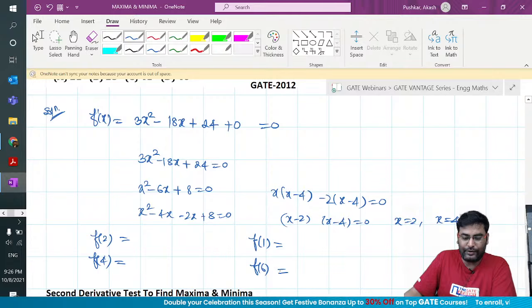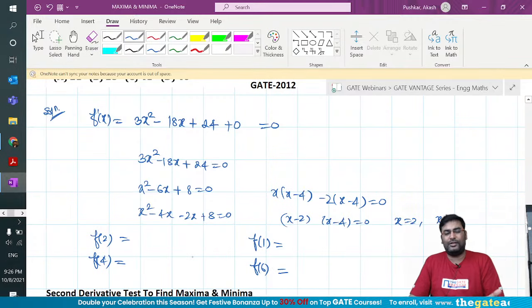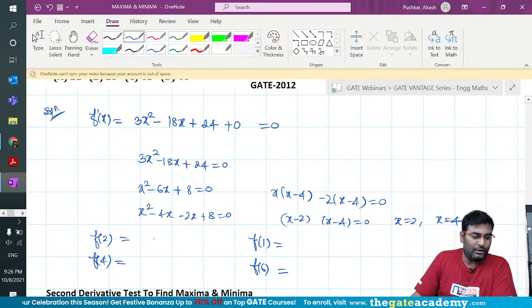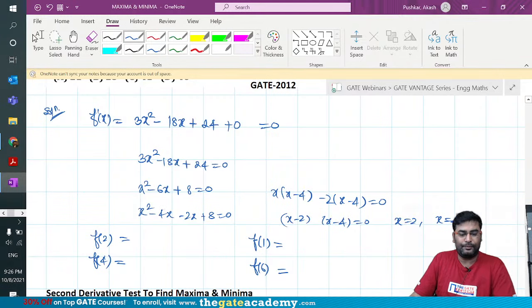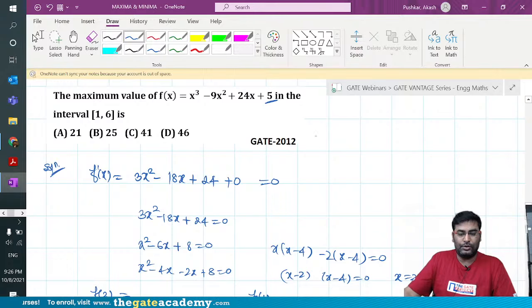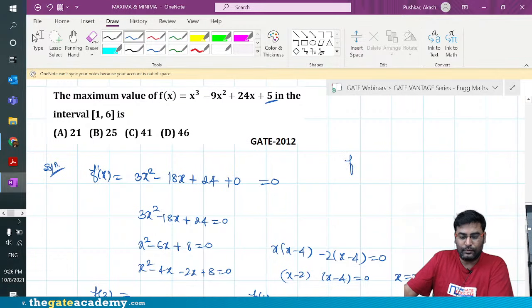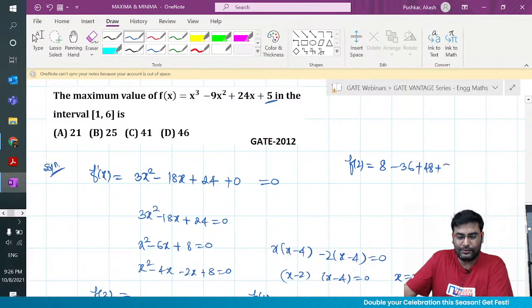You are supposed to find all these values, and it is easy to do because there are only 4 values. So what is the function value at 2? Function value at 2: 2 to the power 3 is 8, minus 4, 36, 48 plus 5. How much is it? 53 and 8, 61 minus, I think 25 I'm getting.